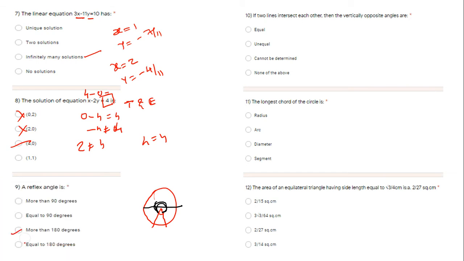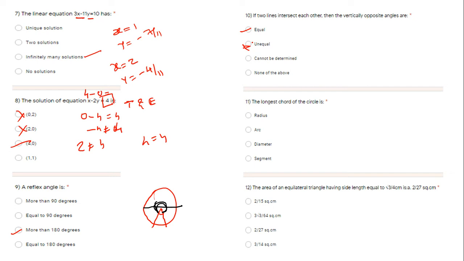Next question: two lines intersect each other, vertically opposite angles are equal. This is also a property. I always say that first of all you have to give preference to the textbook. Read the textbook properly and attend my lectures properly. All these properties I explained during the lecture. The question paper is totally from the textbook, but some questions were twisted.